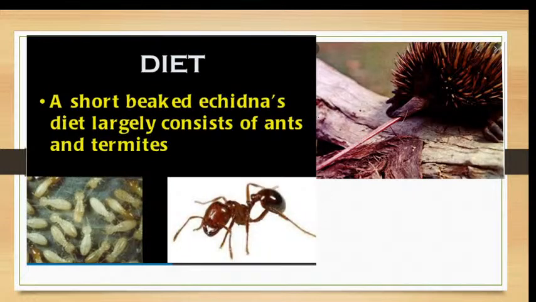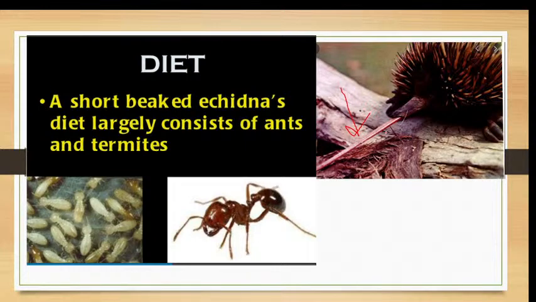And coming to the diet of echidna, they have a short beak, and they have a protrusible tongue. They have a sticky protrusible tongue with which they feed on ants. That's why it's called an anteater.